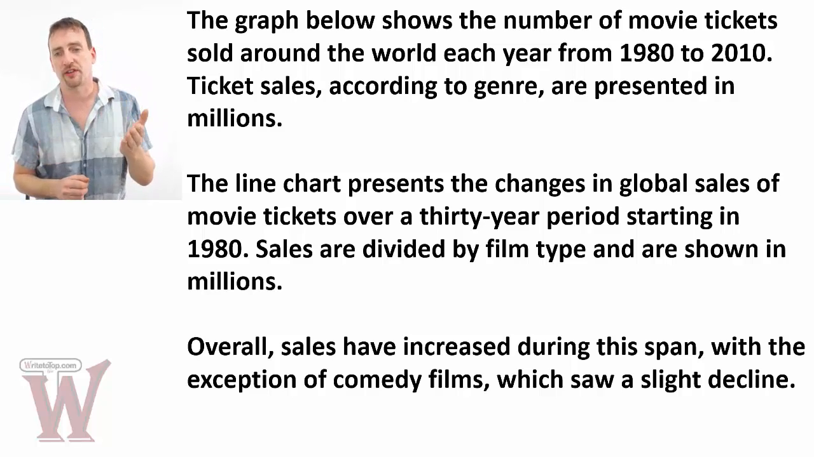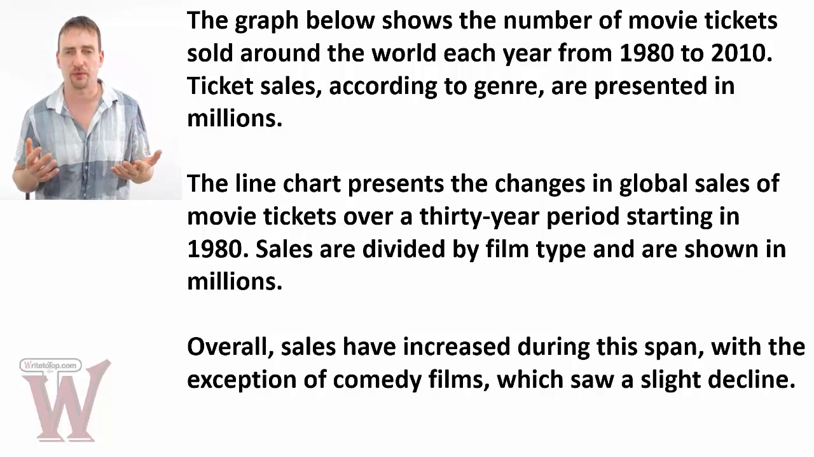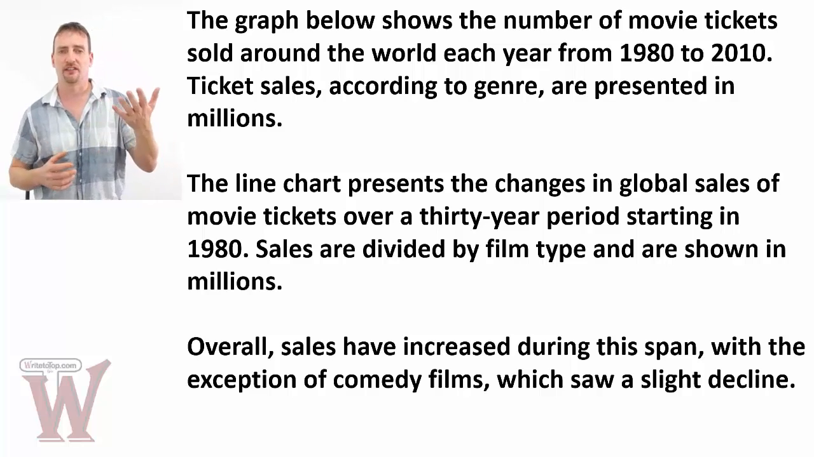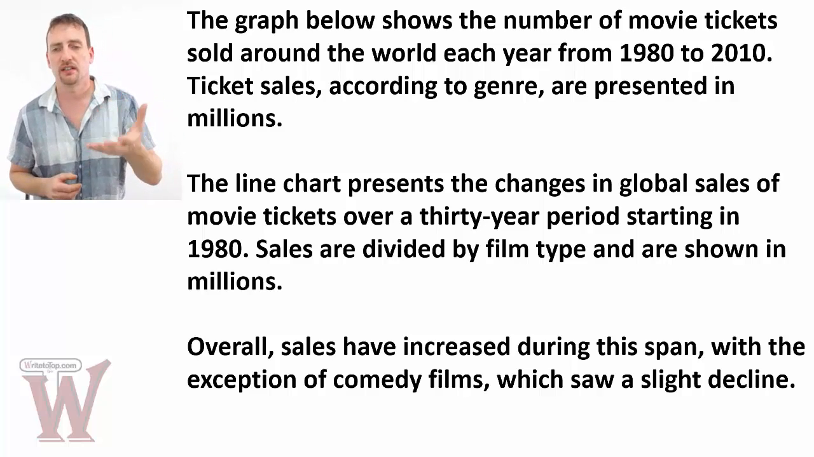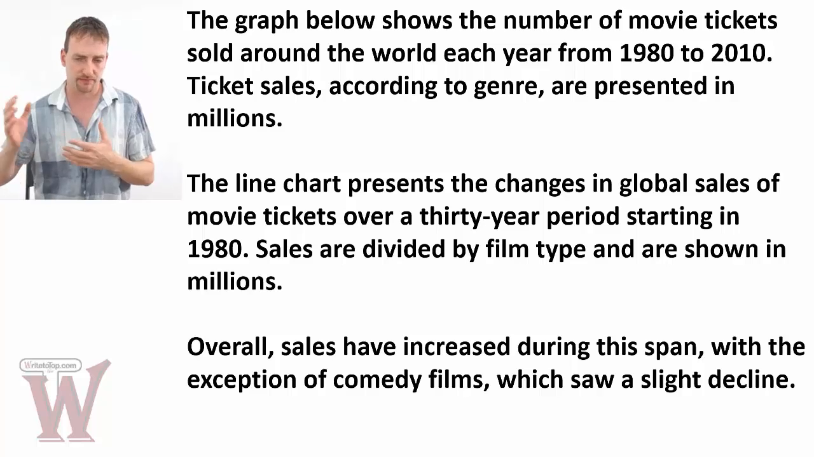1980 to 2010, a 30-year period starting in 1980. Sales are divided by film type, genre, and are shown in millions. Presented, shown. Okay? Very simple. I took their show, I put presents. I took their present, I put show. You can put other words. The line chart gives the number of ticket sales, etc.